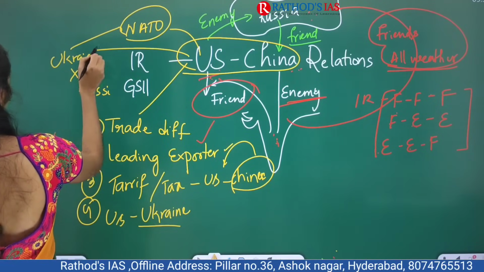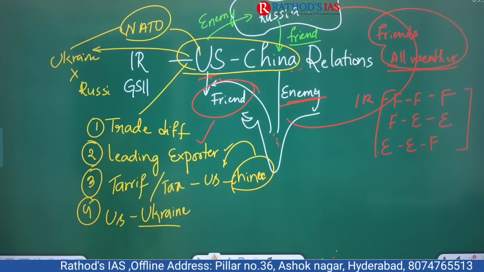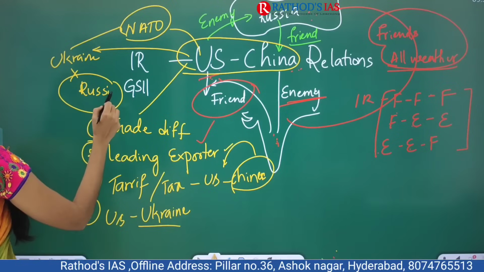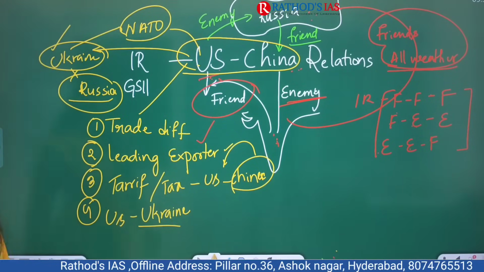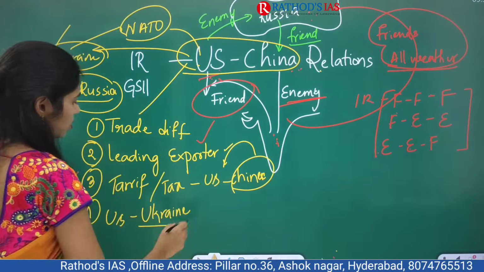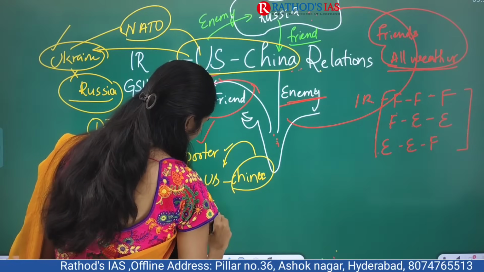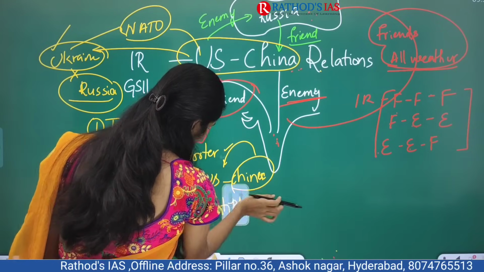And the US started supporting Ukraine with arms, ammunition, funds, etc. So it is against Russia. Against Russia, the US is supplying all that help to Ukraine. So here Russia is a Chinese friend, so it is like anti-Russia, so China is not accepting this.